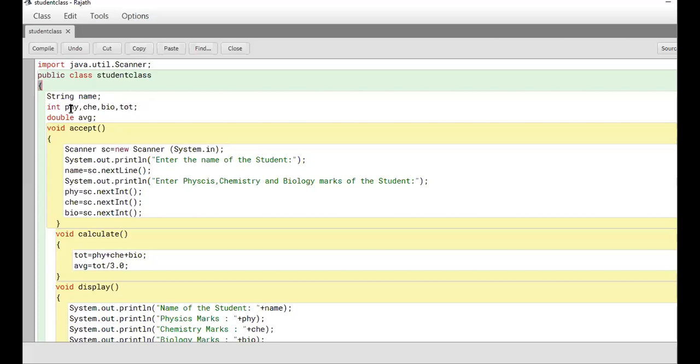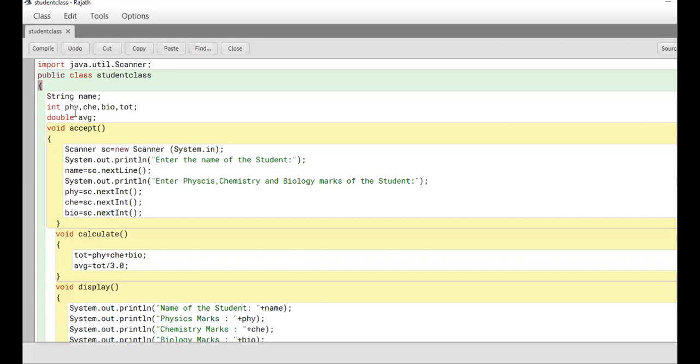Sometimes I may just write int p comma c comma b comma t. P for physics, C for chemistry, B for biology, T for total, A for average. I would have gone to the next step. Now I declare like this. Observe, I declared the variables in the class, not inside any function. Hope you are getting my concept. By doing this, you increase the scope of the variable. Very nice. Good. Then the double AVG.